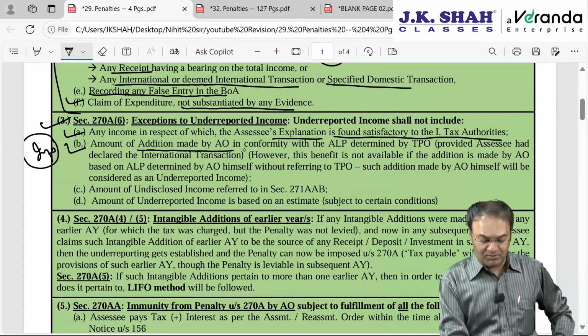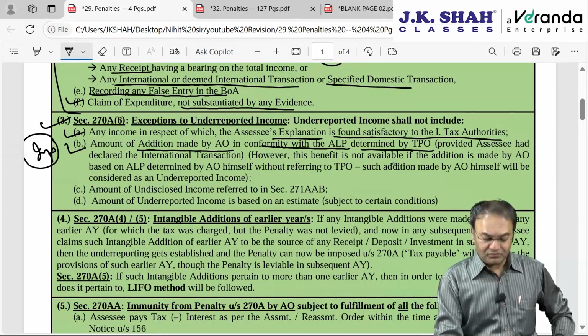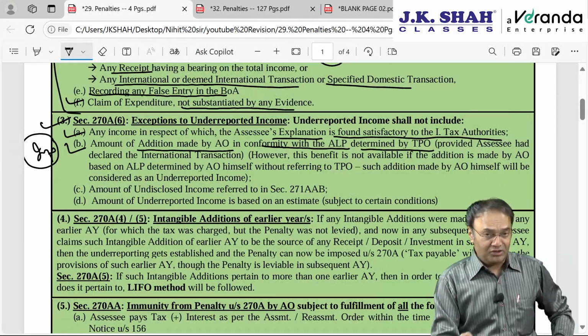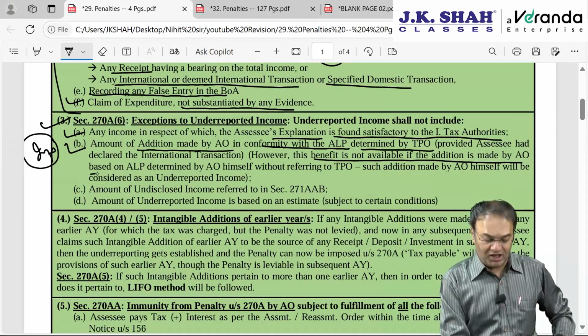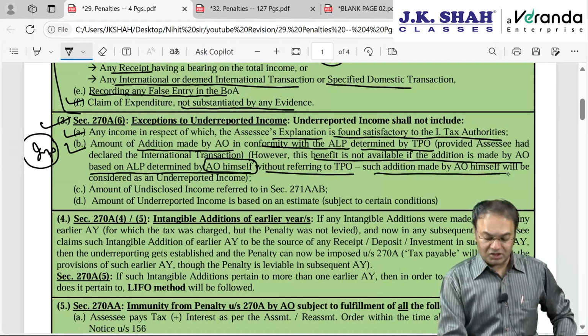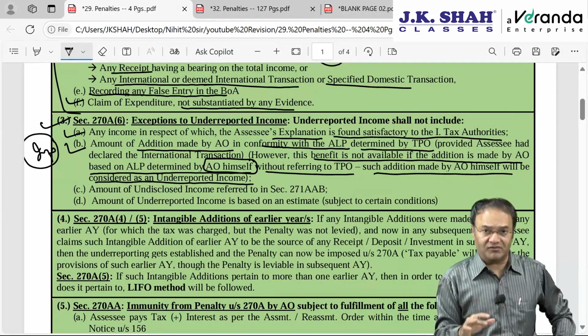The amount of addition made by the AO in conformity with the ALP determined by the TPO, provided the associate declared all the international transactions, then penalty will not be levied. However, this benefit is not available if the addition is made by the AO himself without referring to the TPO. Such addition made by the AO himself will be considered as underreported income. This is very illogical, but this is the fact. Keep it in your mind.